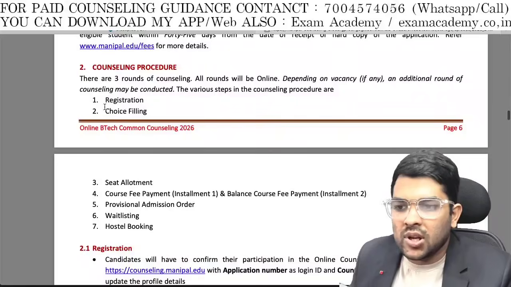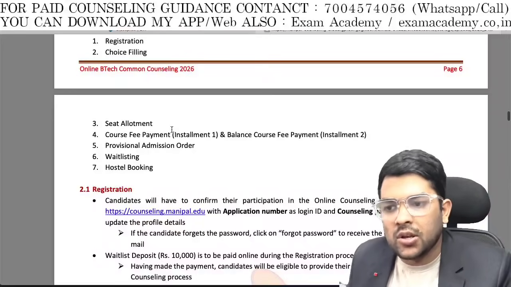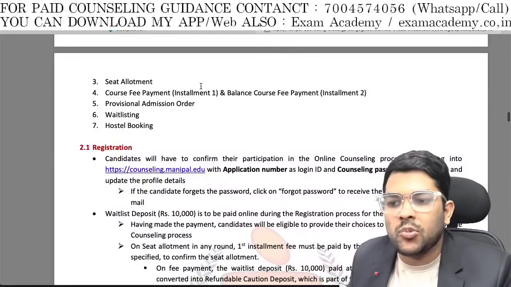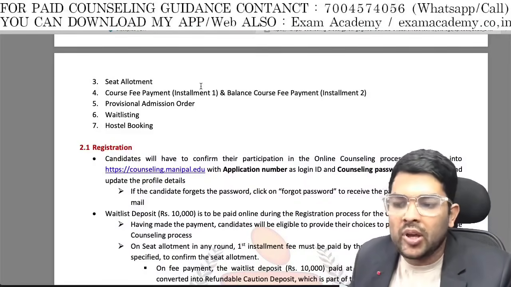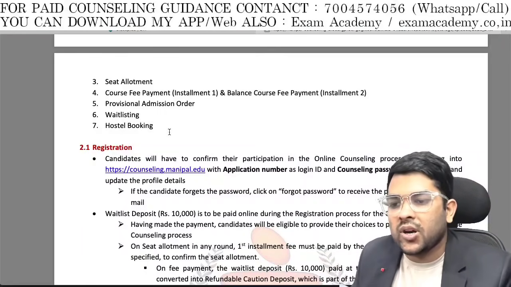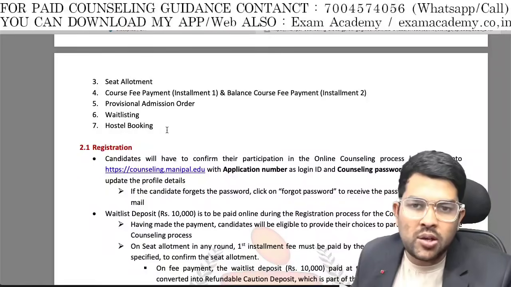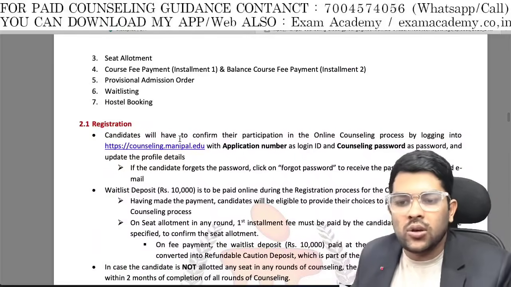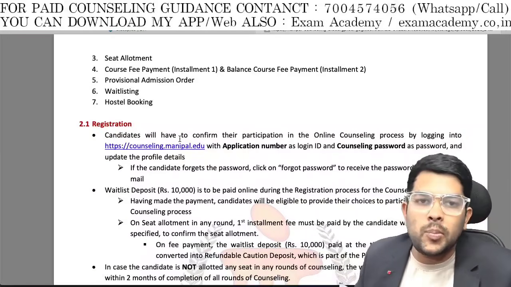Now the counseling procedure: registration, choice filling, third is seat allotment, fourth is payment, fifth is provisional allotment, that is PAO or PAL, you can say provisional admission letter, and wait listing. If you will not get the seat, you will be wait listed, and hostel booking. So the registration fee is 10,000, that is to be paid one time.